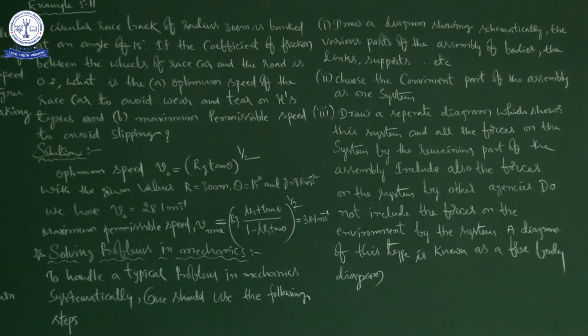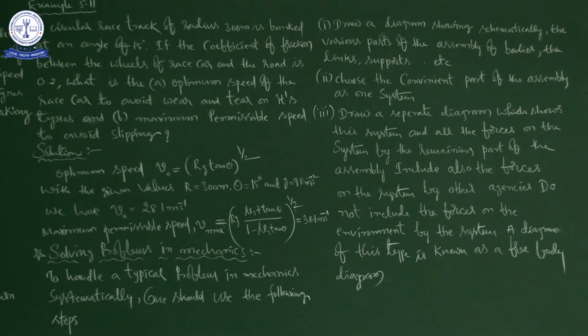So that's why we take the chosen part of the assembly as the system and the remaining part of the assembly as the environment. For example, you are taking the person as a system. Now the mass is part of the surroundings. Suppose you are taking the mass as a system. Now the person is part of the surroundings.